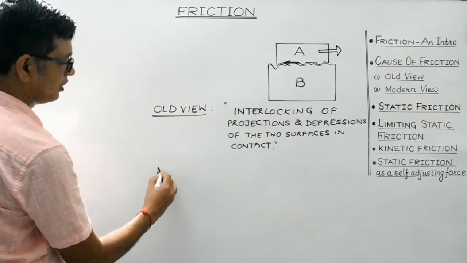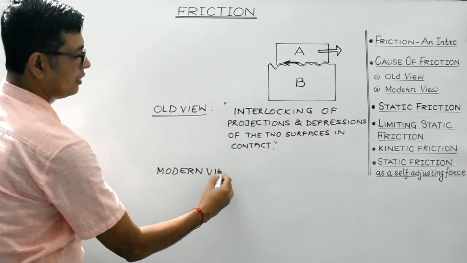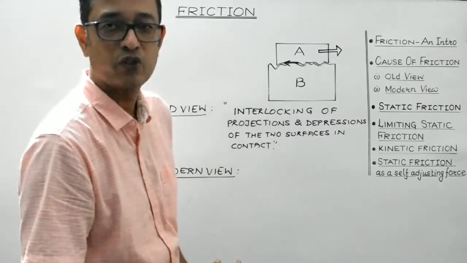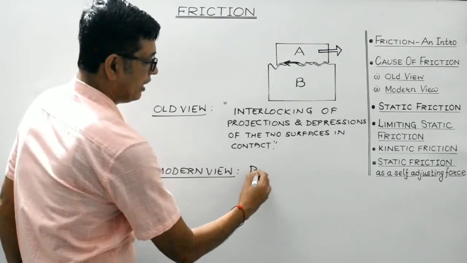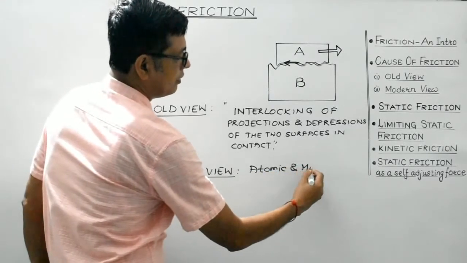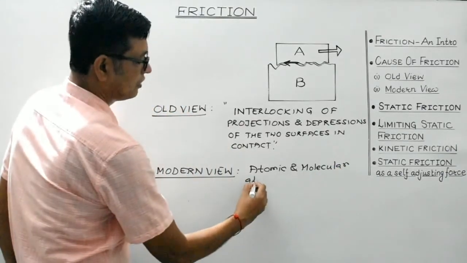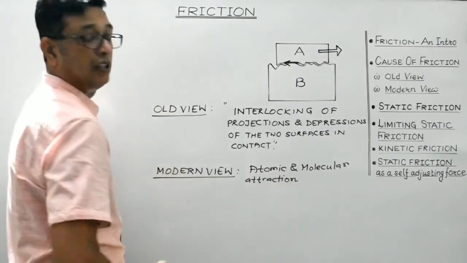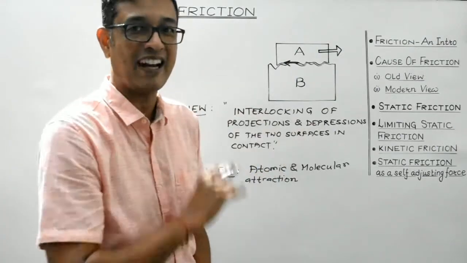and as per the modern view, the cause of friction was explained on the basis of atomic and molecular attractions between the two surfaces at the point of actual contact.